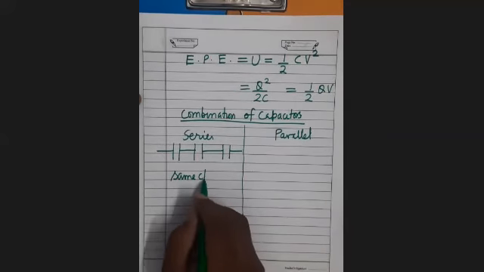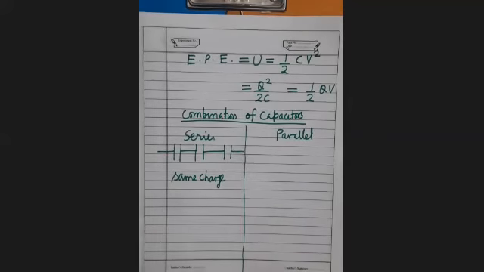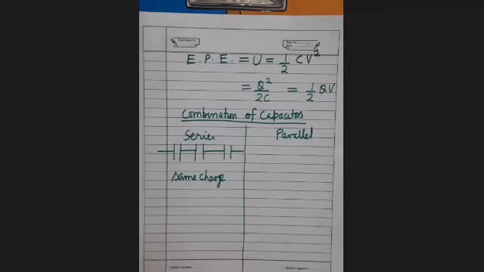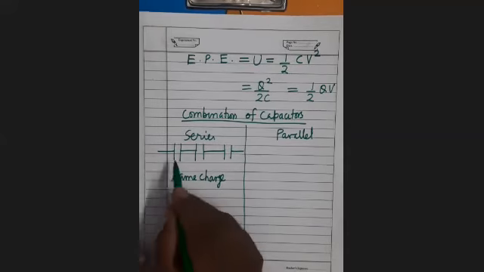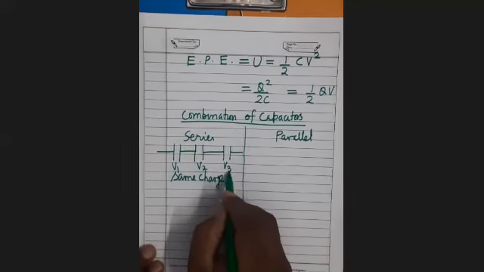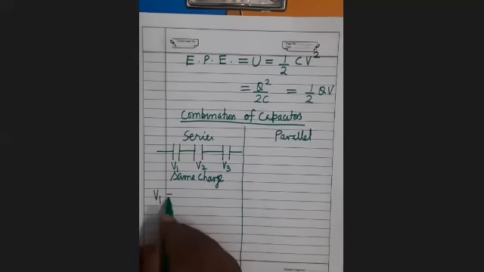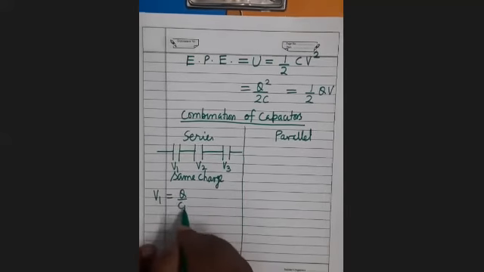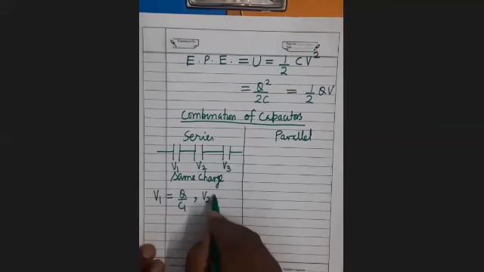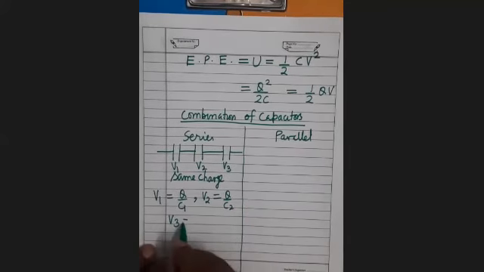In series combination of capacitors, there will be the same charge on all the capacitors. But what will happen to the potential difference? Potential difference will be different. मतलब अगर यहाँ potential difference V1, यहाँ V2, यहाँ पर V3, therefore it will be different. V1 equals Q upon C1, V2 equals Q upon C2, V3 equals Q upon C3.